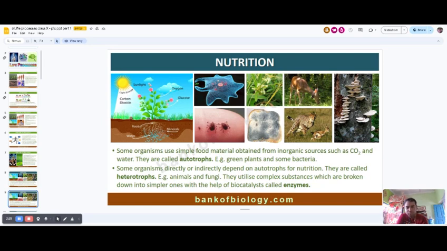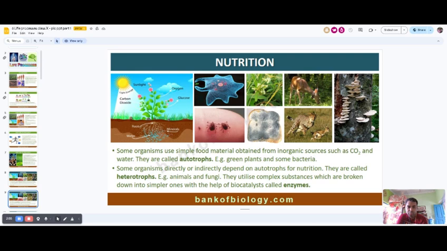That means photoautotrophs make their food in the presence of light, and chemoautotrophs make their food with the help of chemicals. Some organisms directly or indirectly depend upon autotrophs, like us. We are dependent upon autotrophs like plants. We are known as heterotrophs. Fungi are also heterotrophs. They take their nutrition from decomposed matter or dead and decaying matter, but they need enzymes.